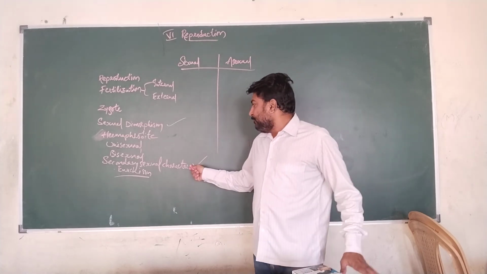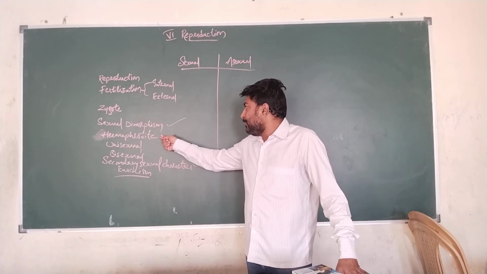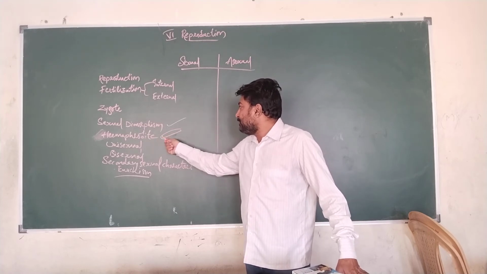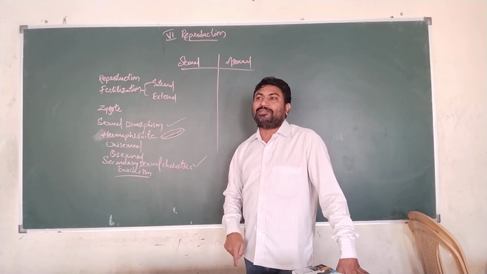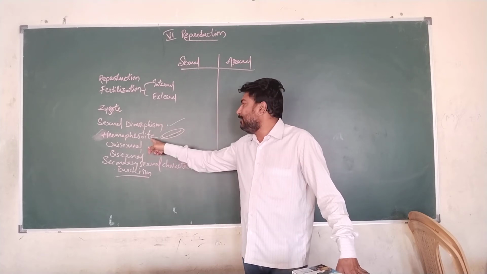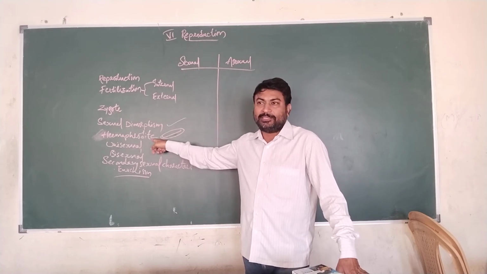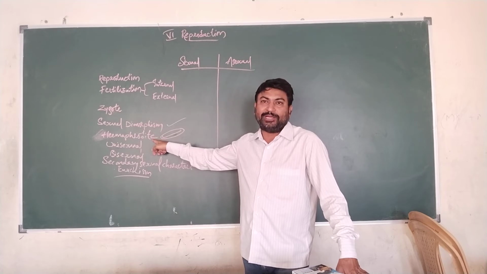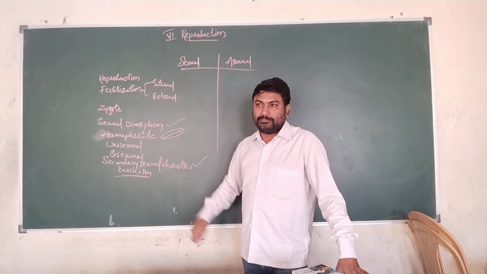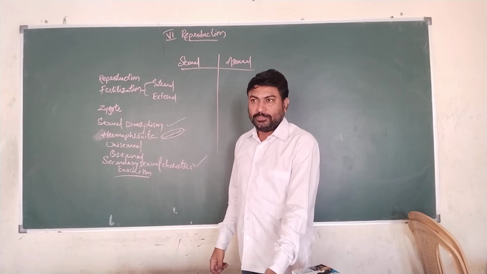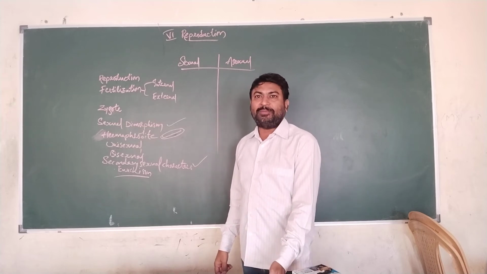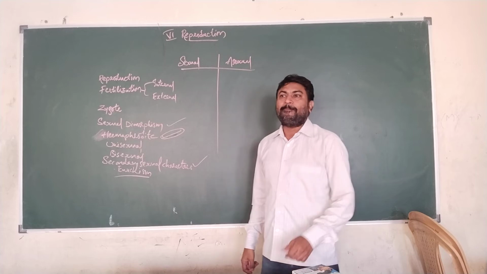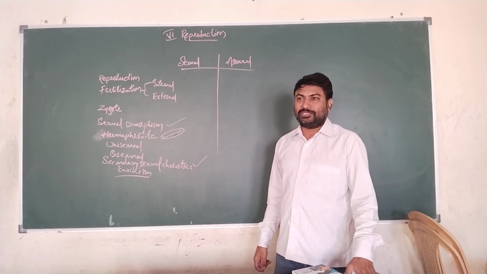Okay, if both male and female sex organs are present in a single living organism, then that animal is known as hermaphrodite, and that phenomenon is known as hermaphroditism. Example is earthworm. Earthworm consists of both male sex organs and female sex organs in the single living organism, but avoids self-fertilization.